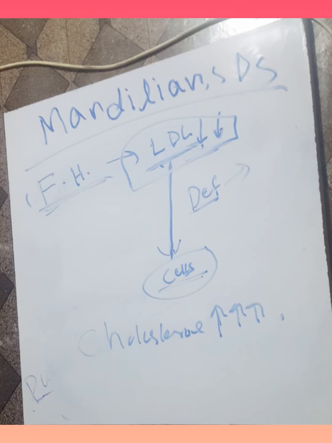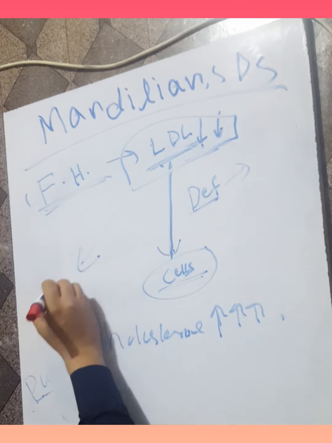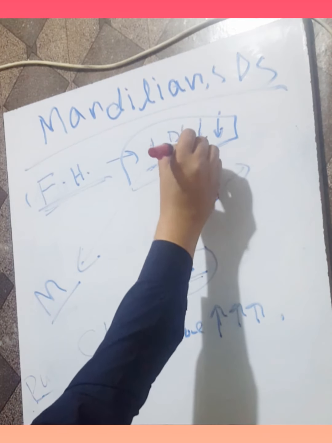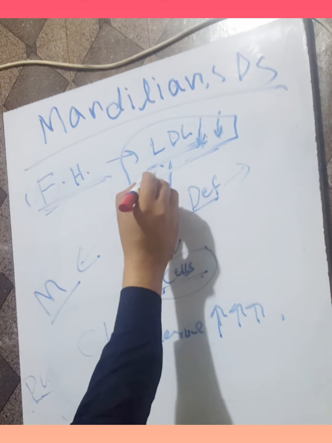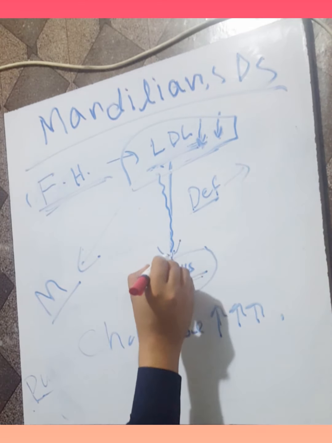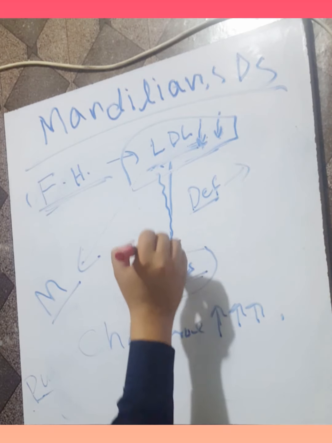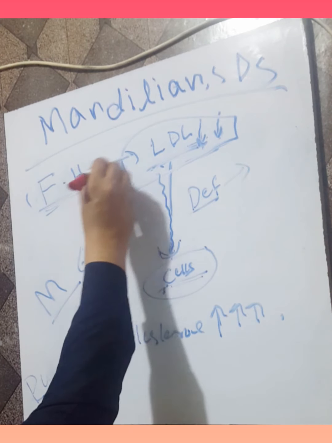It is a familial condition, and there is a mutation in the LDL receptor. The LDL receptor function and number are reduced, so there is defective transport of LDL to carry cholesterol into the cells and other tissues, and cholesterol accumulates in the blood. This is called familial hypercholesterolemia.